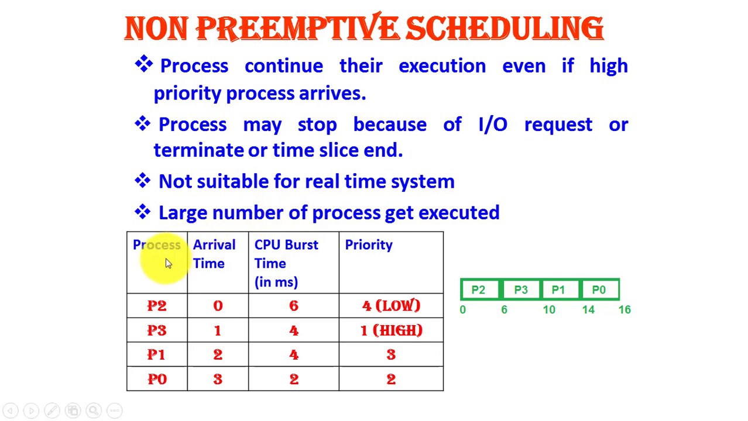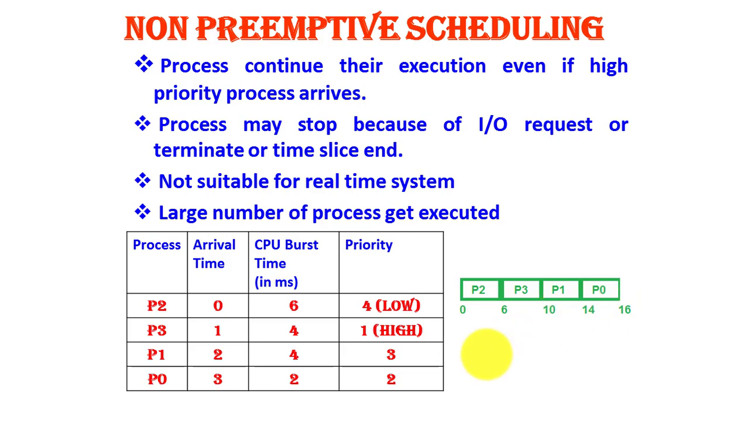Now let us take the same example. Here again priority, arrival time and CPU burst time are mentioned. So see here, unlike the earlier case, P2 is not interrupted even if P3 has entered the system. So these processes are executed on the basis of their arrival time. Whichever process has arrived in the system first will be executed first, then the second process, third process, and finally the last process.